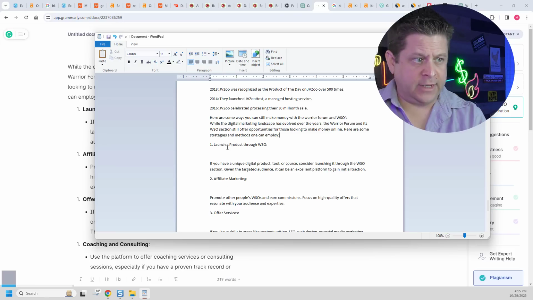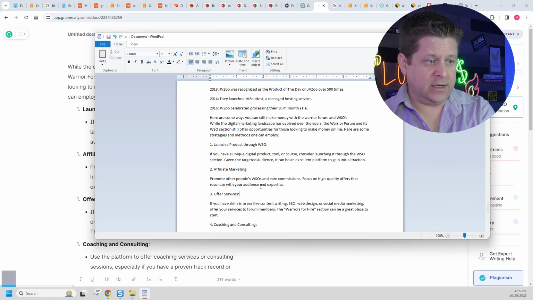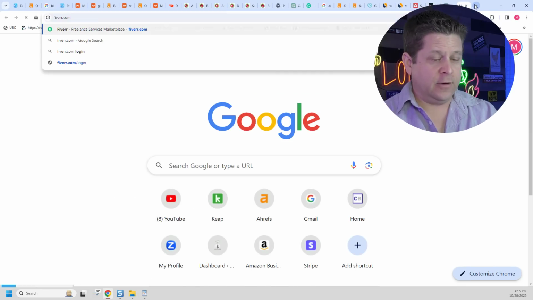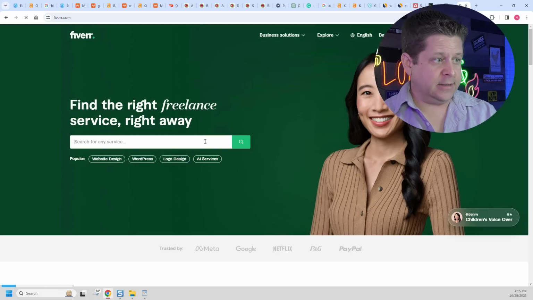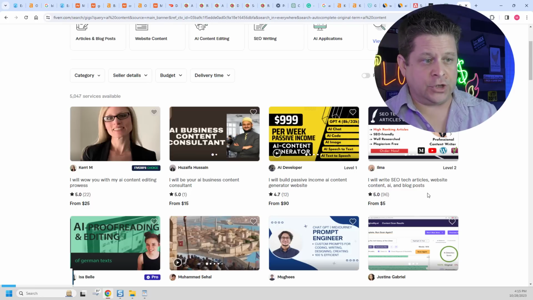One of the things to realize is that this works even if you're selling content. You can look over on Fiverr for AI content. If you search AI content, you can see people are actually charging for it, which is pretty cool.